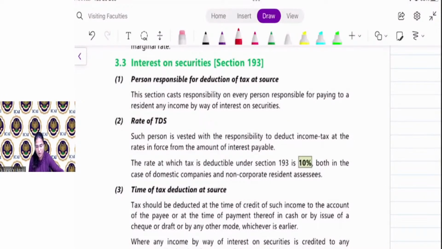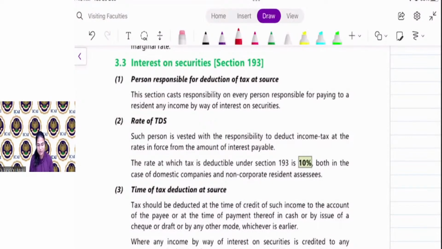Withdrawal is for the year. Maximum marginal rate is 30% plus 37% surcharge plus 4% cess. Clear, Sri Lakshmi? Clear, Uday? Yes or no?